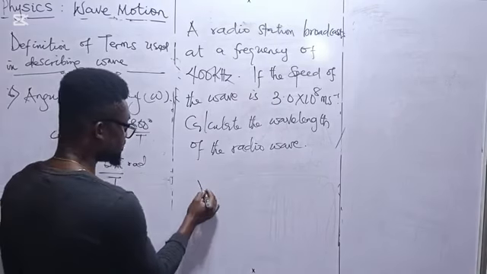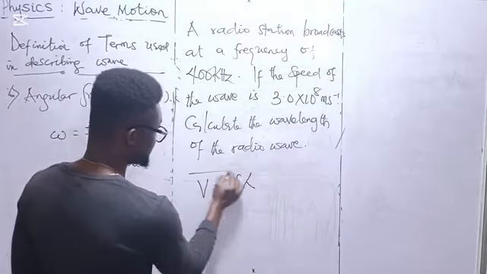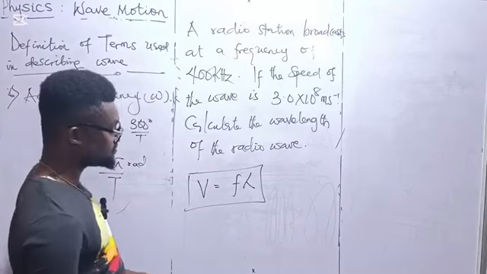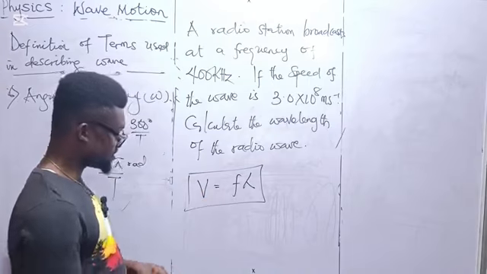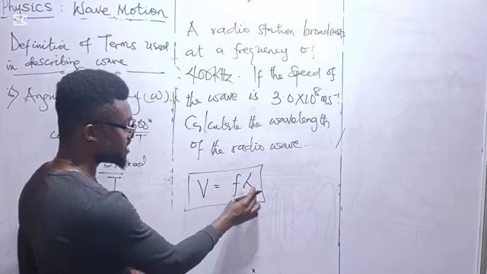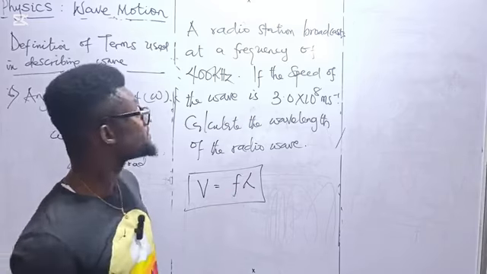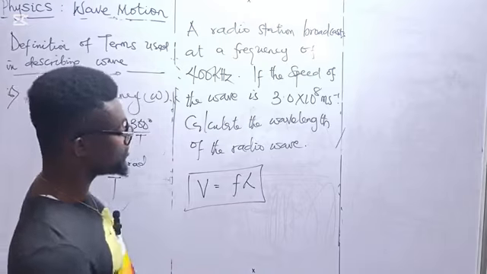The speed of a wave is equal to frequency times lambda. Please get this formula, the relationship between the frequency and the wavelength. Remember, the speed is measured in meter per second, frequency is measured in hertz, and wavelength is measured in meter.